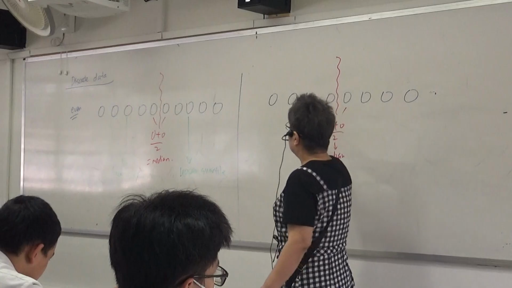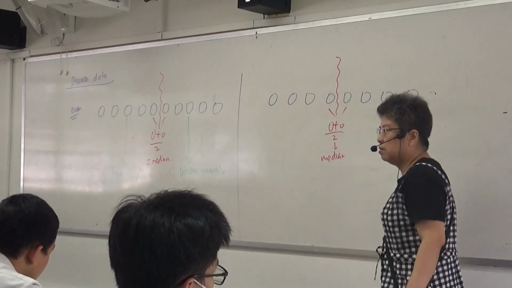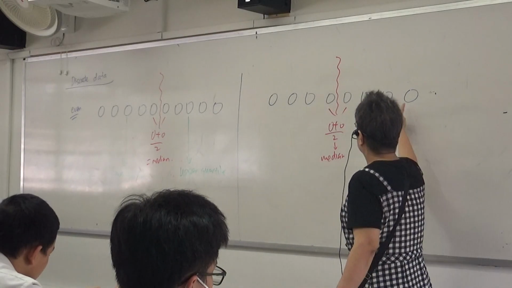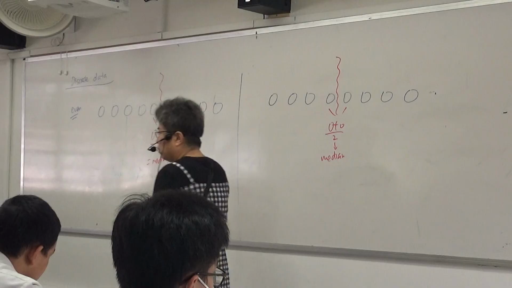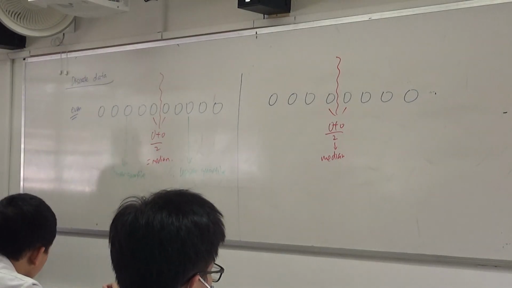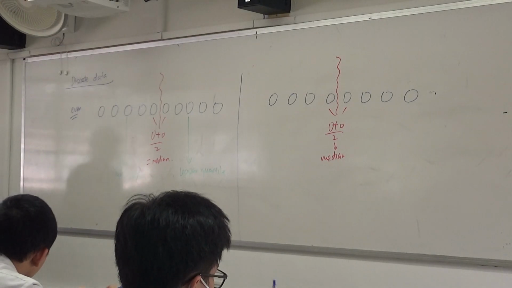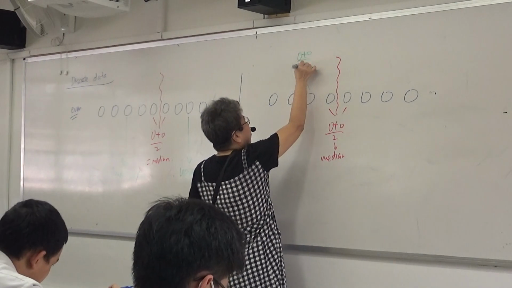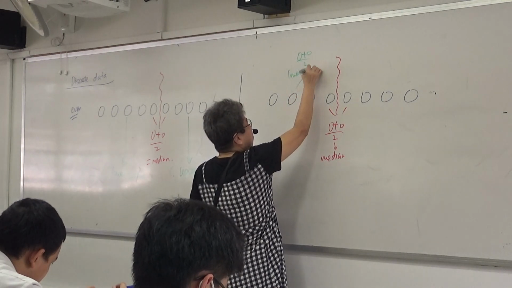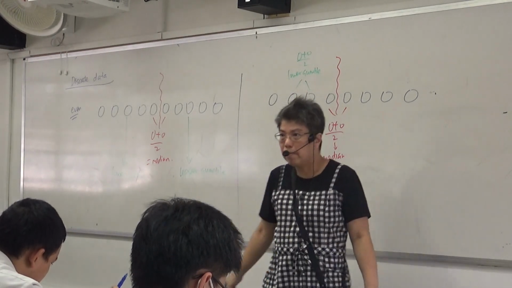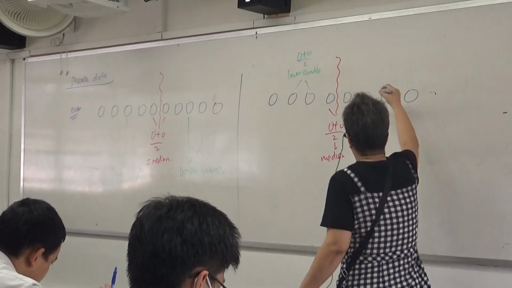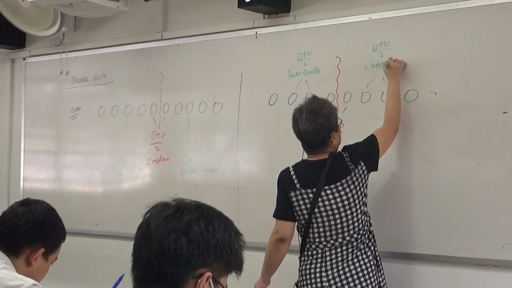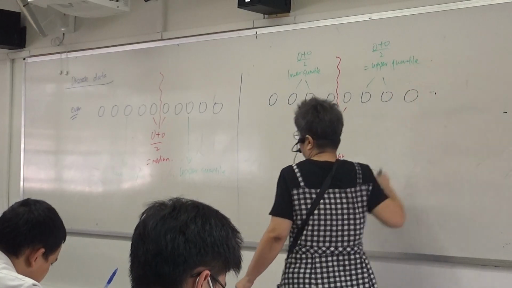Now, can you tell me how many data are here? 4. This side? Also 4. How to get my lower quartile? I must add and divide by 2 again, right? So, how to get my lower quartile? These two. This will be my lower quartile, correct? Because it's in the middle. Then these two will be my upper quartile.